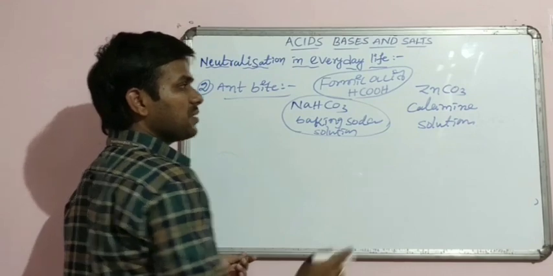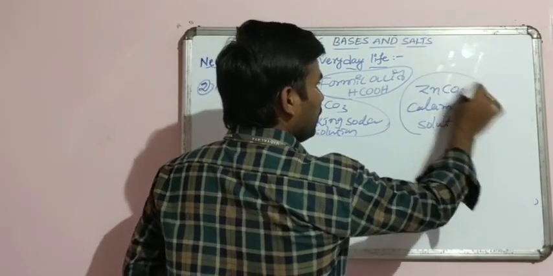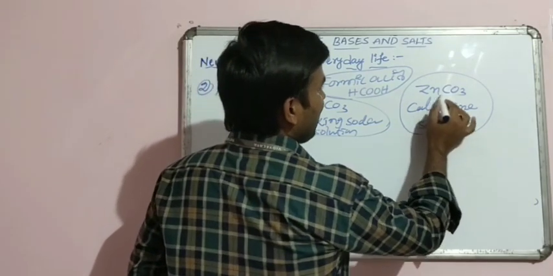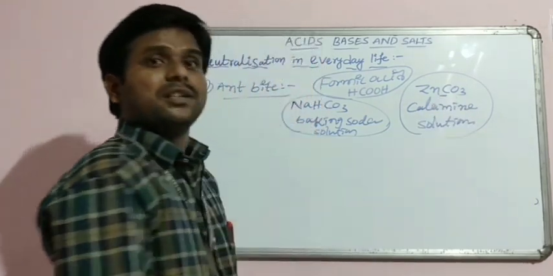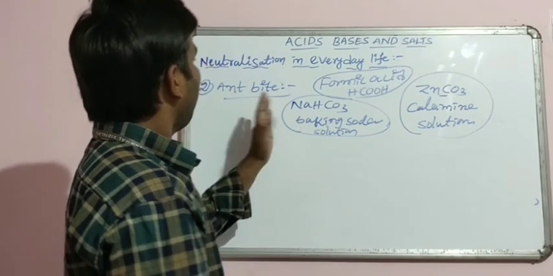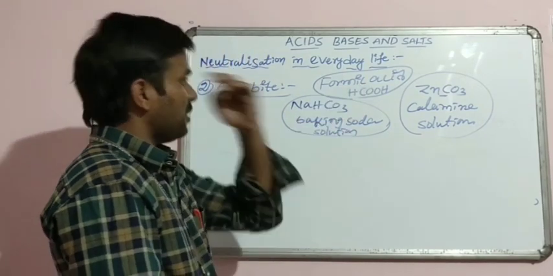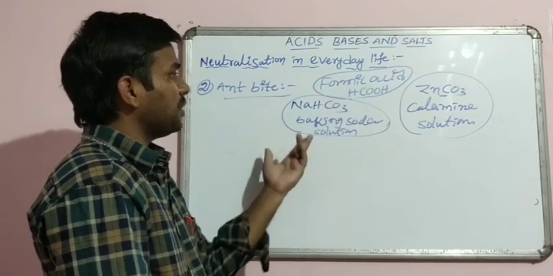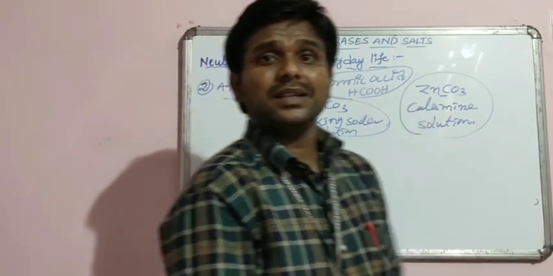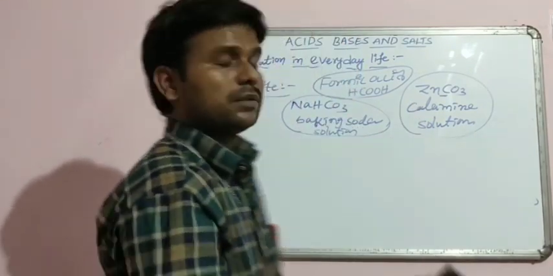This is a mild base, and one more basic solution we can use is calamine solution, which is nothing but zinc carbonate solution. Like this, when an ant bites, the acid injected into our skin is neutralized by baking soda solution and calamine solution.